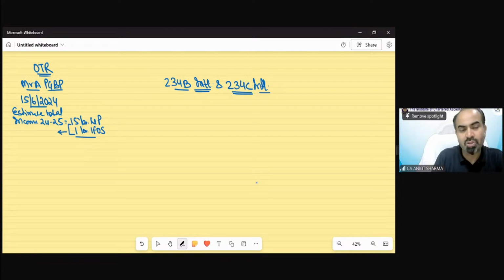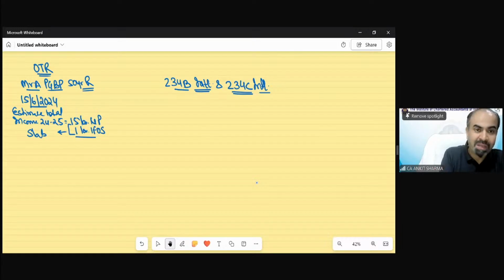No. So this income is taxed as per slab rate. Mr. A is aged, suppose, 50 years and he is a resident. So up to 2.5 lakh rupees is exempt, and the balance is taxed at 5%, then 20%, then 30%.